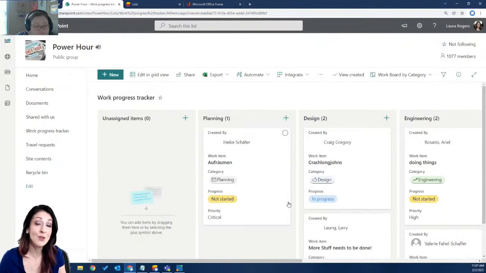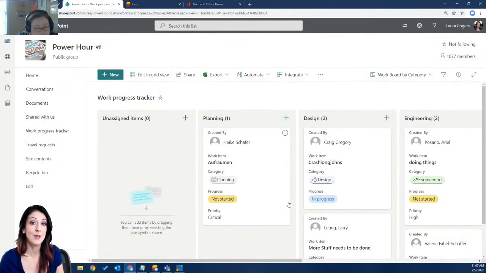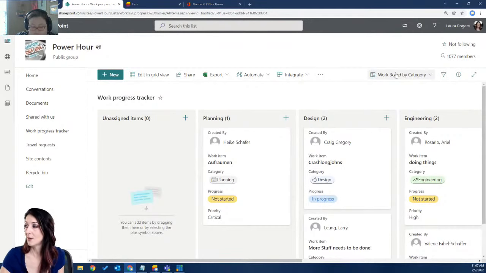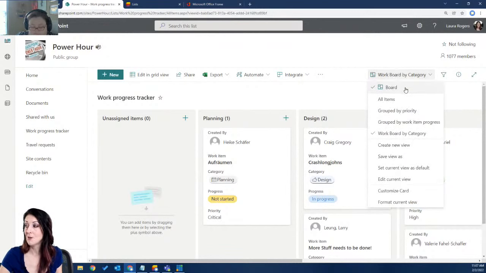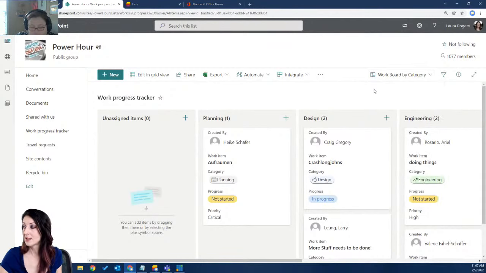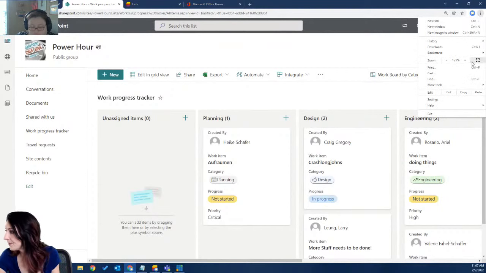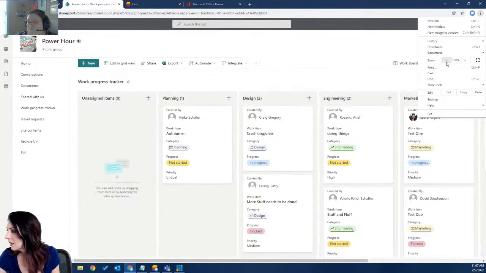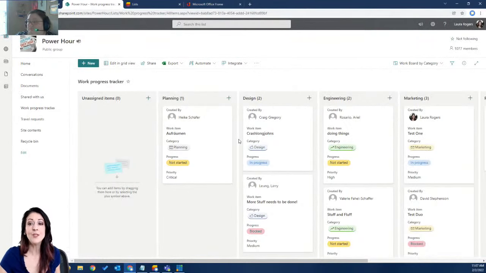Just like any other views in SharePoint, you can choose whether you want it to be a public view or private view. Private view means only you can see that view. It has nothing to do with permissions or security of any data. You're just creating a view for yourself that other people won't see in the drop-down list. Now I've created this board view, and I can see all my other views, and I can set this one as the default if I want to, but let me zoom out a little bit. There we go.